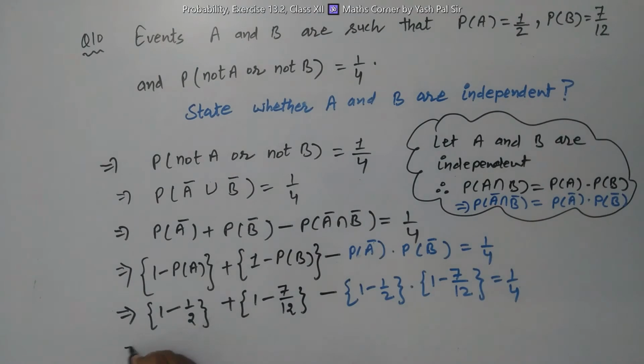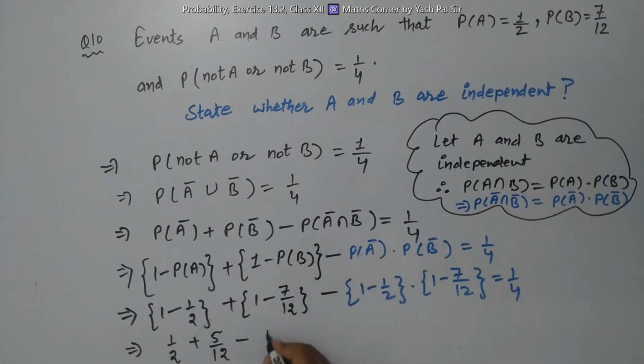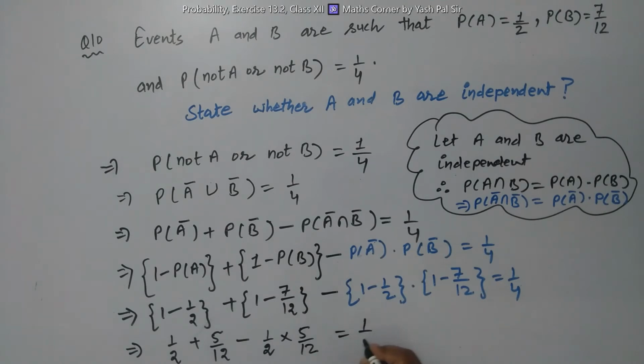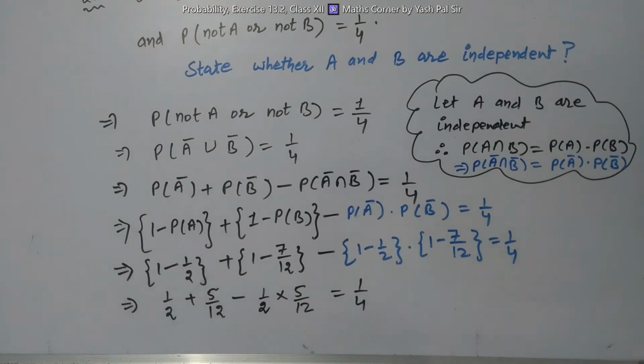So finally the equation becomes 1 by 2 plus 12 minus 7, 5 upon 12 minus 1 by 2 into 5 upon 12 is equal to 1 by 4. We are going to check this now, whether left hand side is equal to right hand side or not.